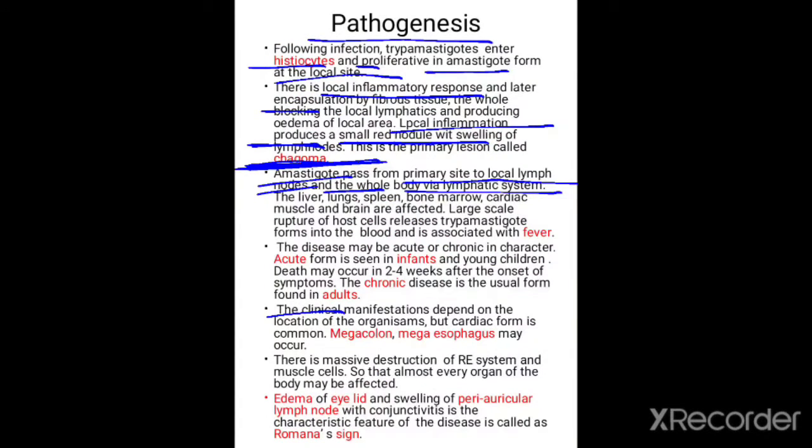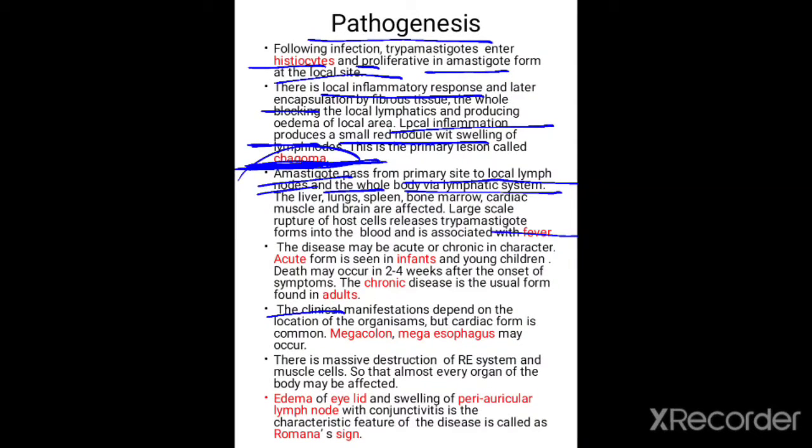When it comes to the pathogenesis, local inflammation produces a small red nodule with swelling of lymph nodes. This primary lesion is called a chagoma. Amastigotes pass from the primary site to lymph nodes and the whole body via the lymphatic system. The liver, lung, spleen, bone marrow, cardiac muscle and brain are affected. Large scale rupture of host cells releases trypomastigote forms into the blood, and that is associated with fever.